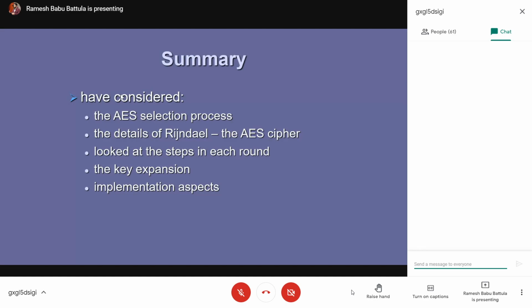These public key cryptographies totally depend on number theory concepts. So what is number theory? Suppose you may have observed number theory concepts. How many of you understood number theory?